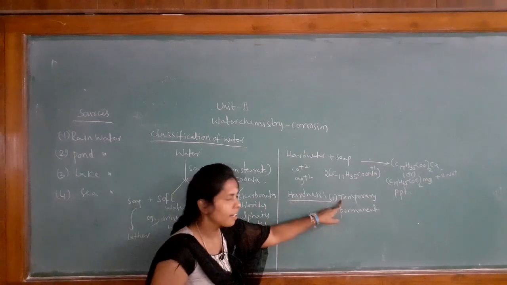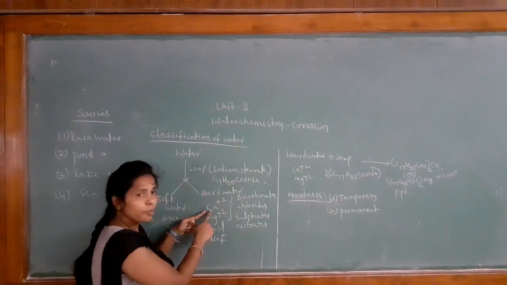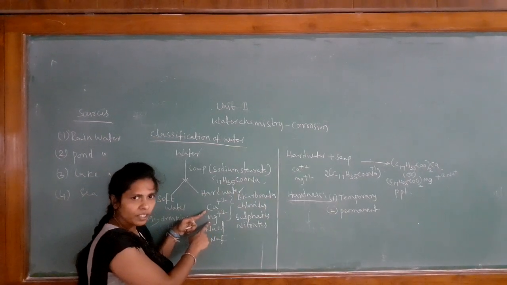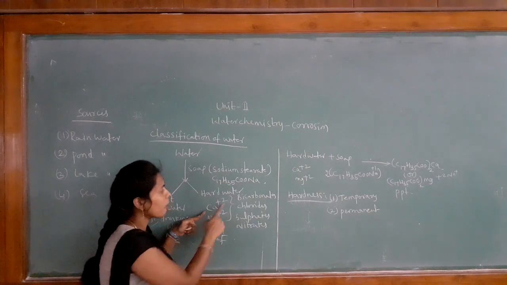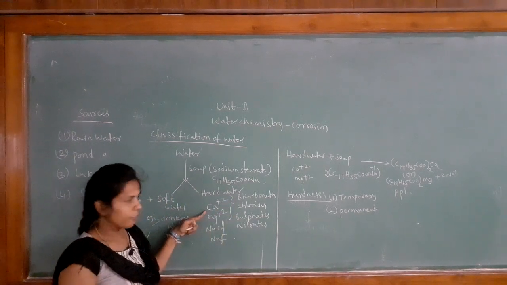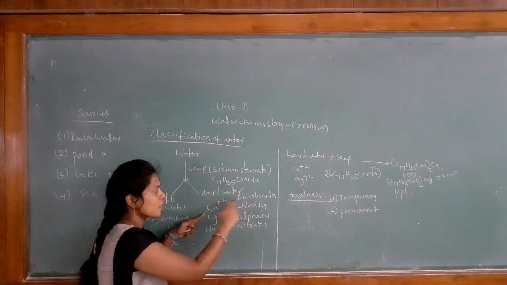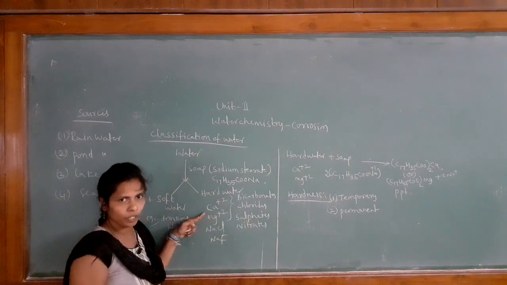In temporary hardness, calcium 2+ and magnesium 2+ ions are in the form of bicarbonates. We know that all these 8 salts are present in hard water.